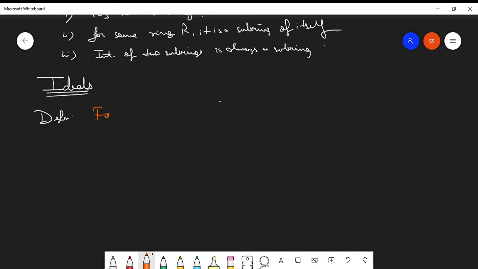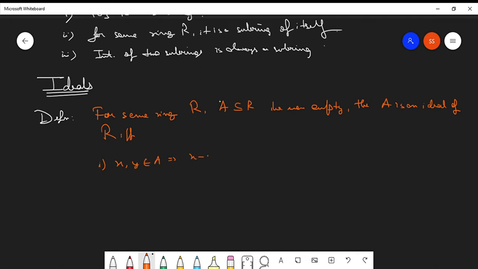So for some ring R, let A be a non-empty subset of R. Then A is an ideal of R if and only if, point number one, x and y belong to A implies x minus y belongs to A. Point number two, x belongs to A and r belongs to the ring R implies x times r and r times x both belong to A. These two conditions are necessary for some subset of R to be called an ideal of R.